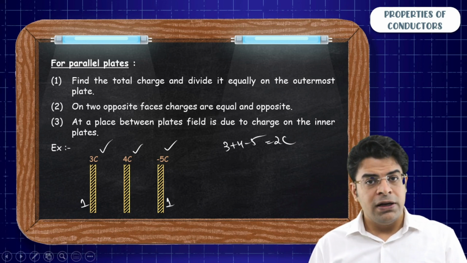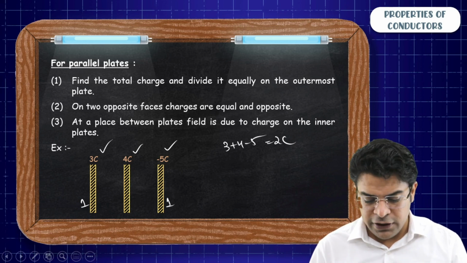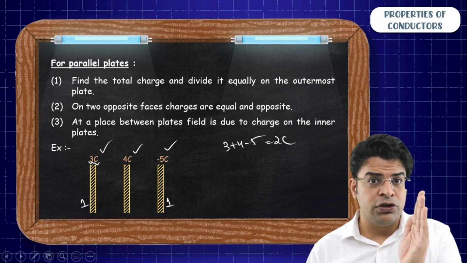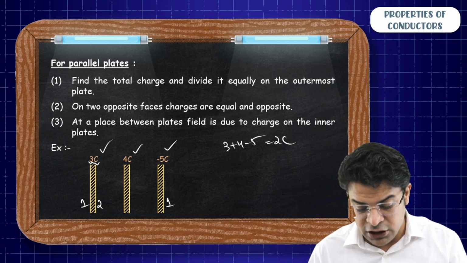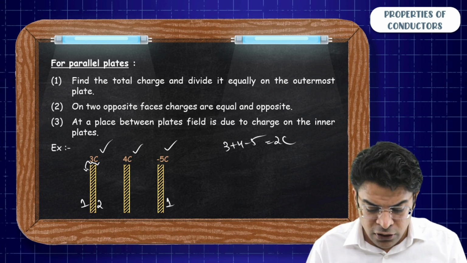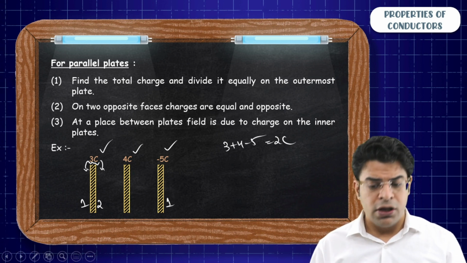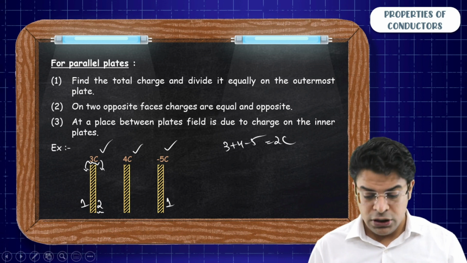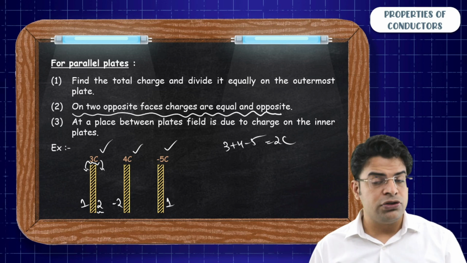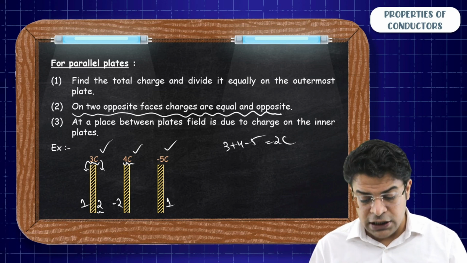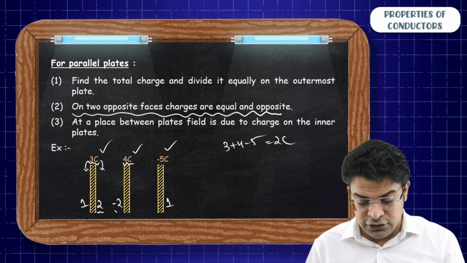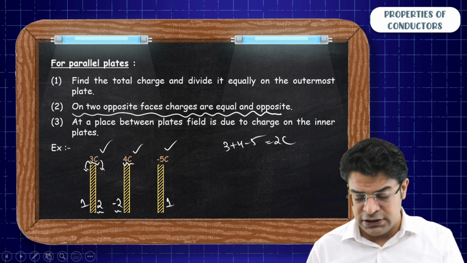Okay. Then pairs are formed. For example, if out of 3 coulomb, the left surface gets a charge of 1 coulomb, then the right surface will have a charge of 2 coulomb, from the principle of conservation of charge, as the 3 coulomb charge got divided into these two surfaces. If here you get a charge of 2, then on two opposite faces charges are equal and opposite, so here you will get a charge of minus 2. The net charge on the second metal plate has to be 4 coulomb. On the left surface you have got a charge of minus 2. That means that the charge on the right surface has to be plus 6.